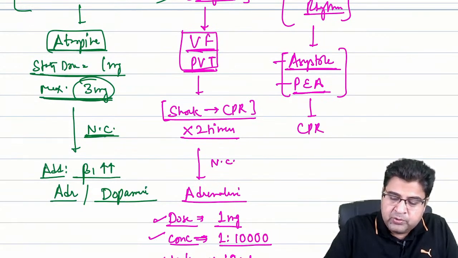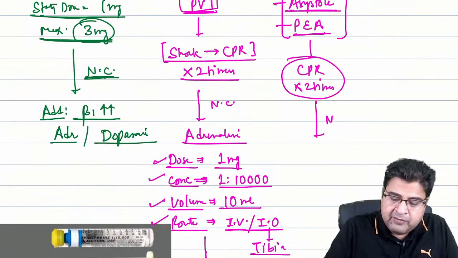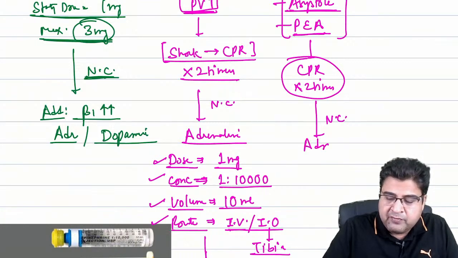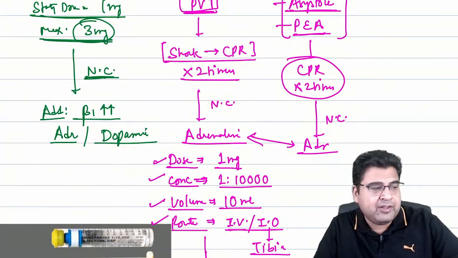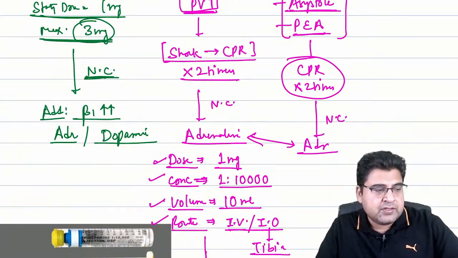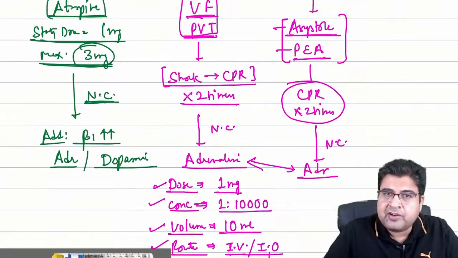So here you only do CPR 2 times. Here you will not give any shock. You will only do CPR 2 times. And after giving CPR, if the patient is not revived, you will give adrenaline to this patient, with the same dose, same concentration, same volume and everything, right? So this is how we manage a patient of cardiac arrest.